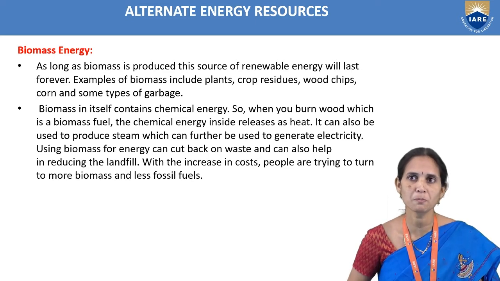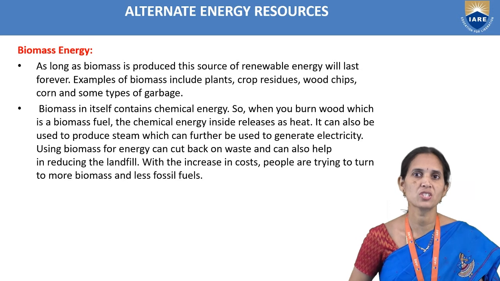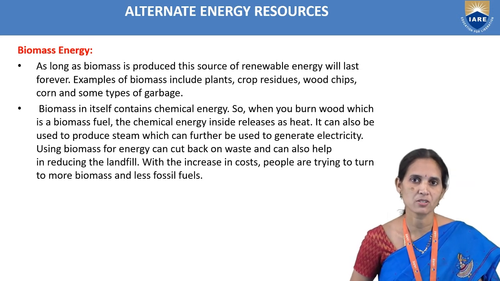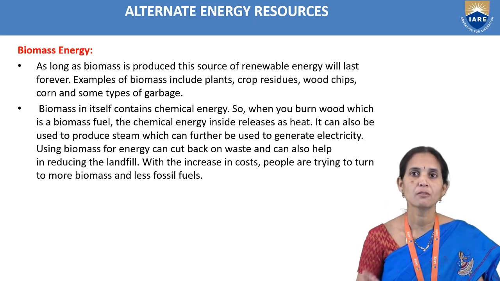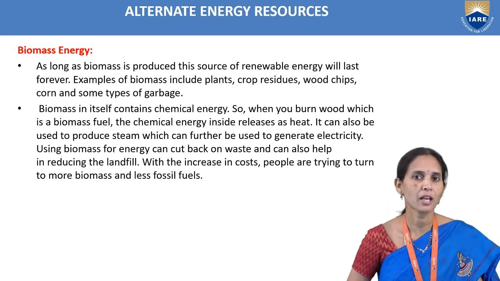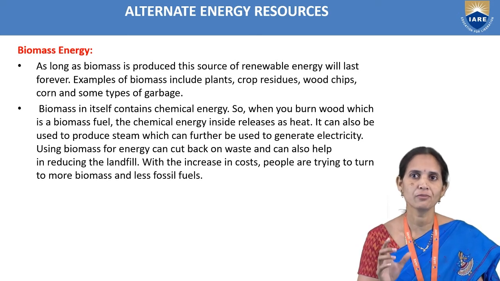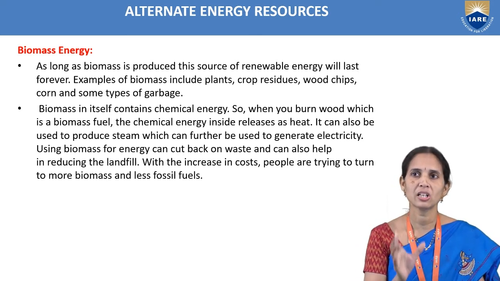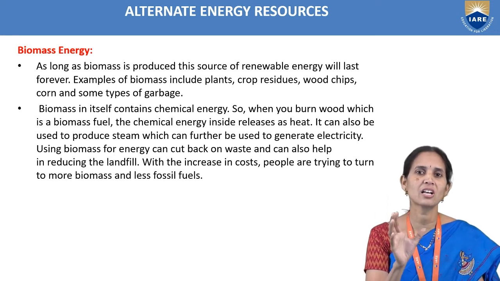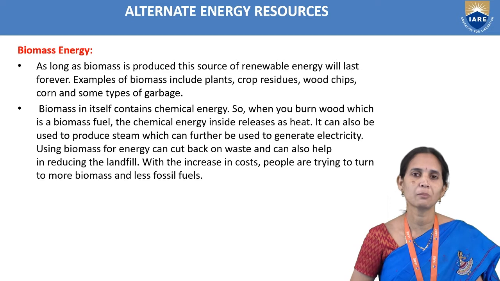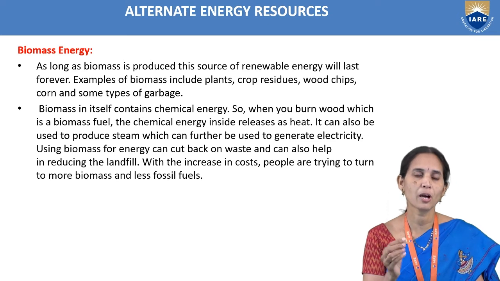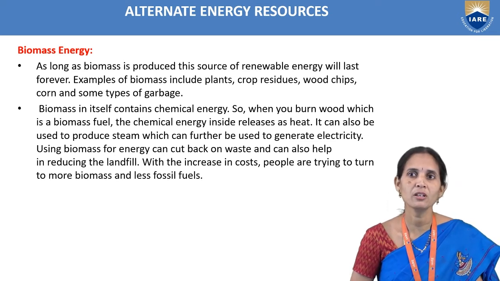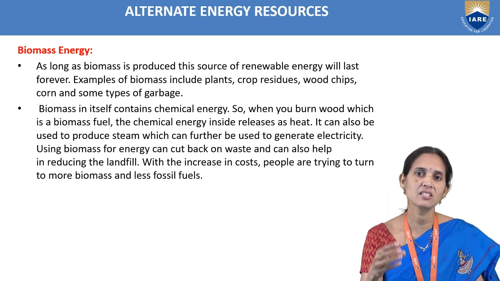Examples of biomass include plants, crop residues, wood chips, corn, and some types of garbage. Garbage means we can take food waste. All these are called biomass. Biomass, whether plant or garbage, contains chemical energy. So when we burn wood, which is a biomass fuel, the chemical energy inside is released as heat.